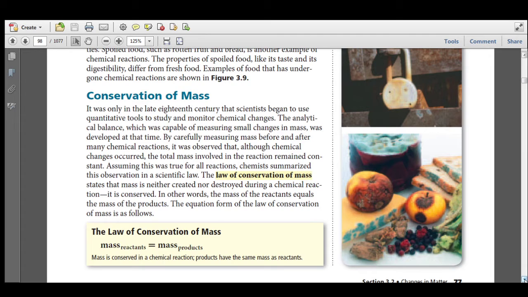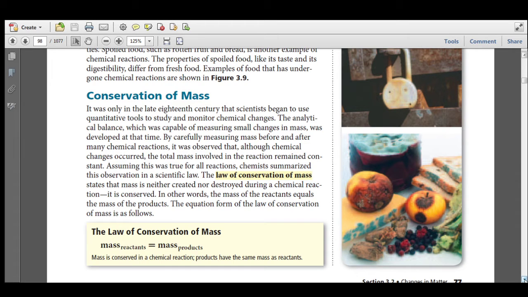It was only in the late 18th century that scientists began to use quantitative tools to study and monitor chemical changes. The analytical balance, which is capable of measuring small changes in mass, was developed at that time. By carefully measuring mass before and after many chemical reactions, it was observed that although chemical changes occurred, the total mass involved in the reaction remained constant.